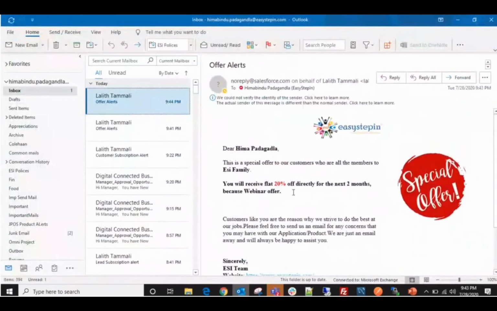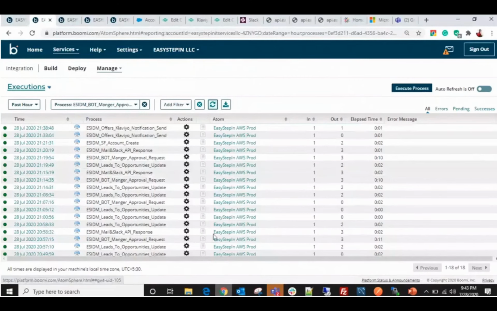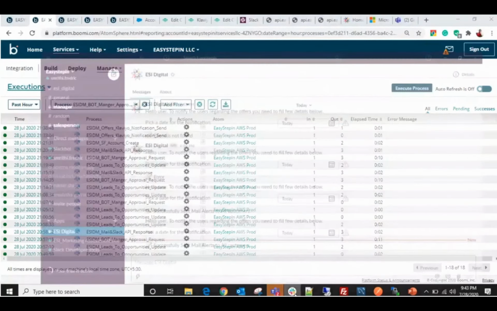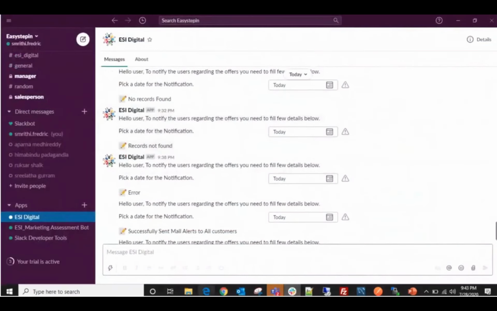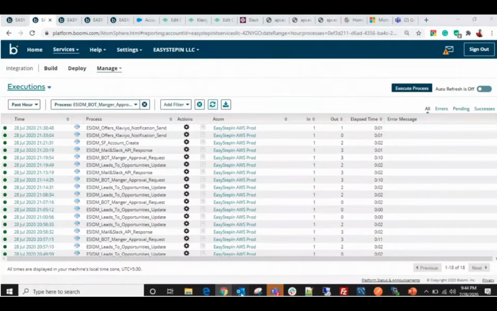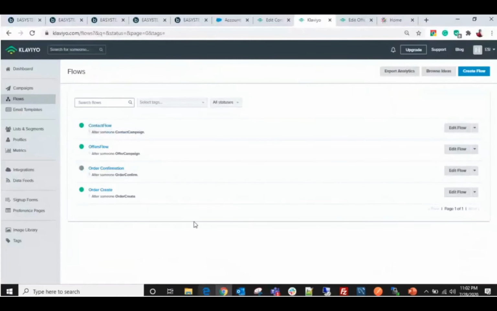because I have given my email ID, so because of that we have received the mail notification as well. The same thing, if you hit via the Klaviyo application, we can receive the email notification via Klaviyo. This is the Klaviyo application.